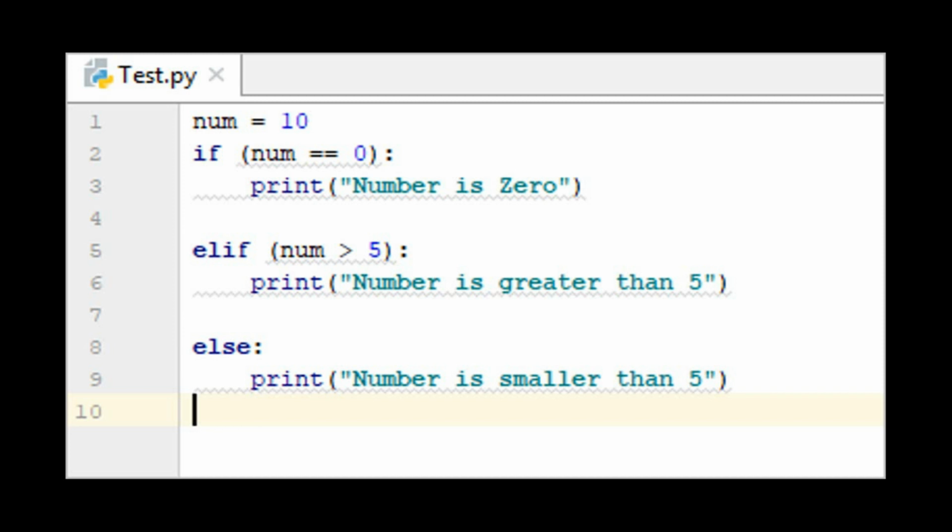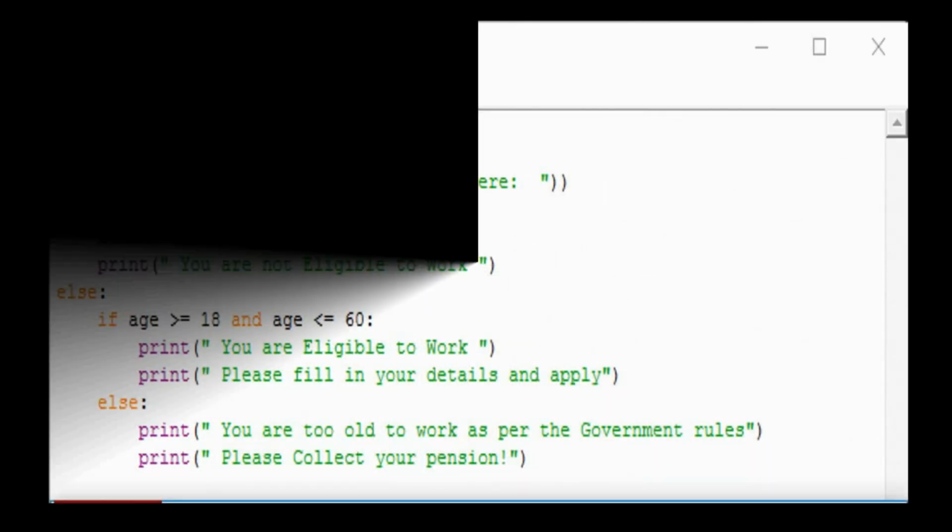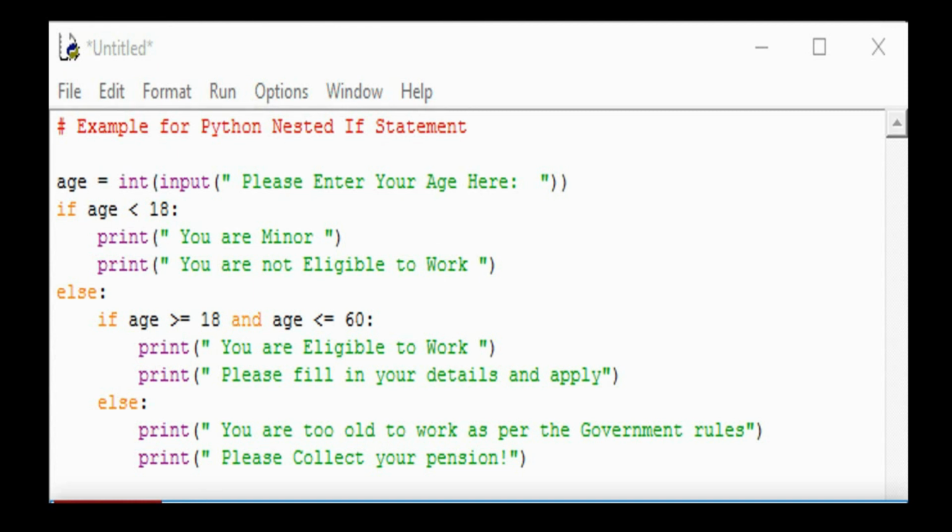Otherwise, in the elif part we are checking whether that number is greater than 5 or less than 5. We are just printing a message, number is greater than 5, and else indicates that it is not equal to 0 and not greater than 5, so the number is smaller than 5. Suppose if we give the number 3, then you will get the output like number is smaller than 5. So for this given statement, the output will be number is greater than 5 as the number is given as 10 in the beginning.